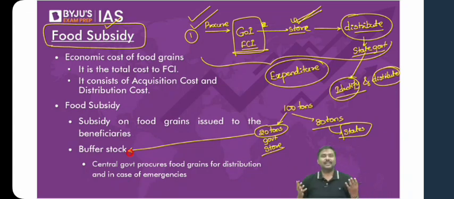So the argument is simple here. There could be certain emergencies in the market. All of you agree with me now? There could be a sudden rise in the demand. There could be a disruption in the supply. So at that point of time, what should Government of India do?